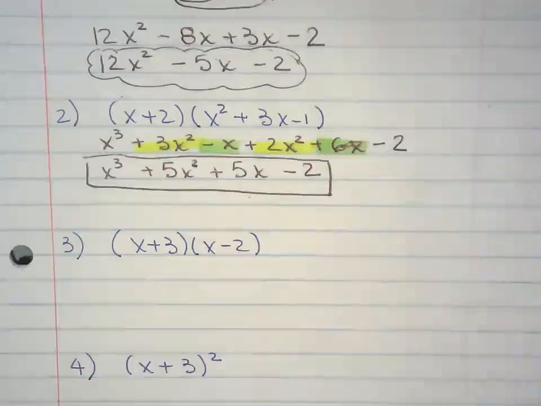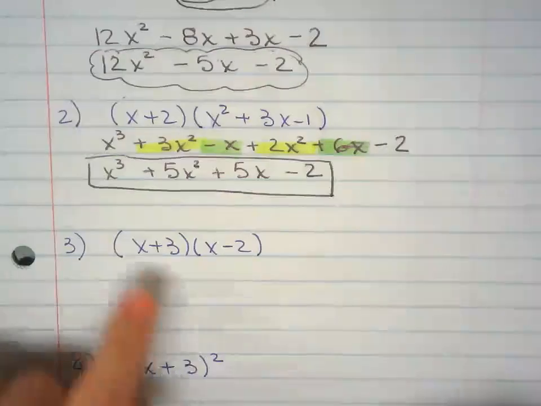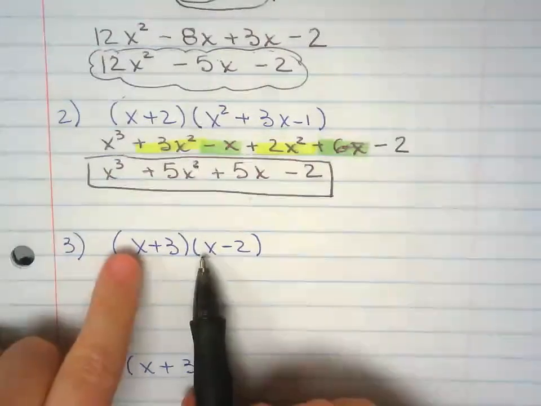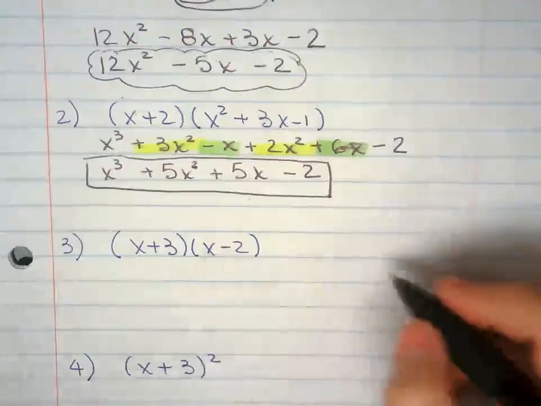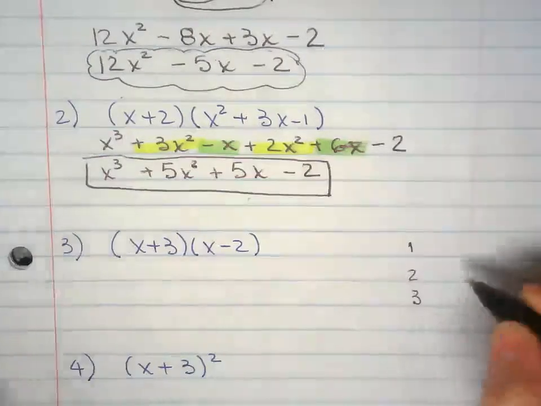Now, number 3 and number 4, I want you to do that mentally. Well, you can write it out, but here's the thing. If your coefficient right there in front of the x is 1, I'm going to do step 1, 2, and 3 right here.